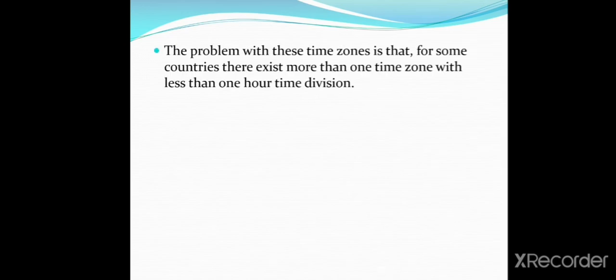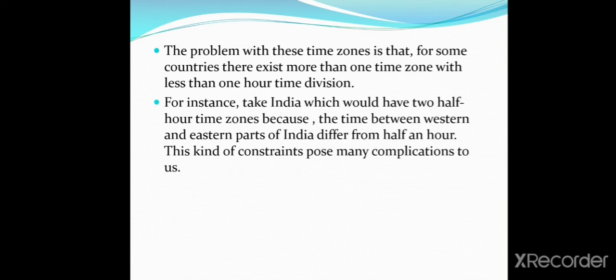The problem with these time zones is that for some countries there exists more than one time zone with less than 1 hour time division. For instance, take India, which would have two time zones because the time between the western and eastern parts of India differs by half an hour. This kind of situation poses many complications.